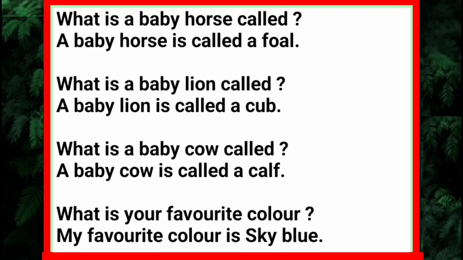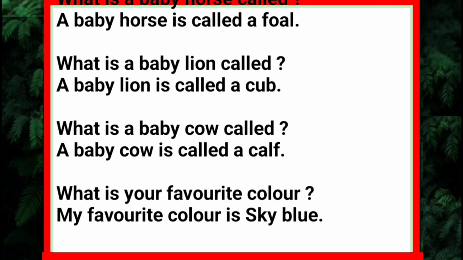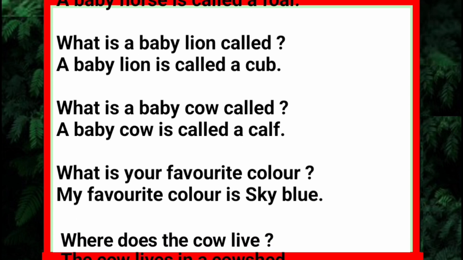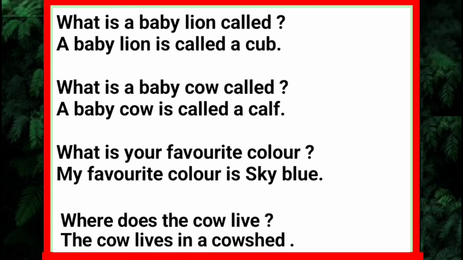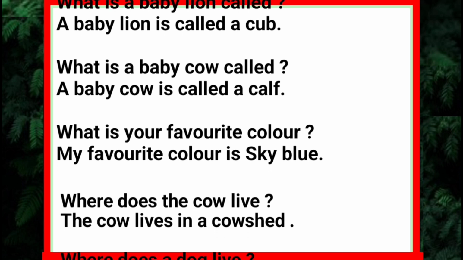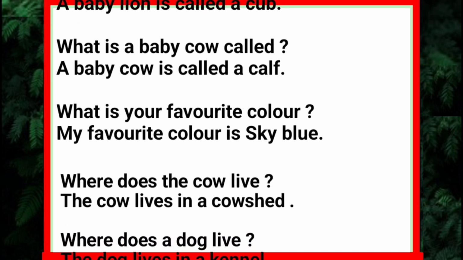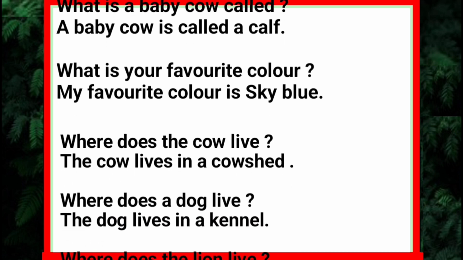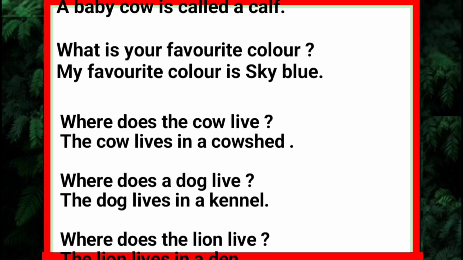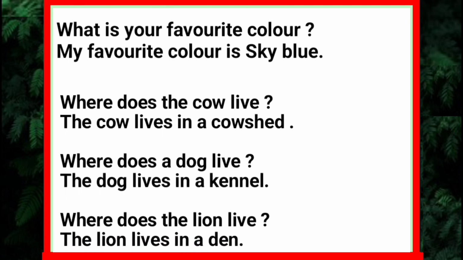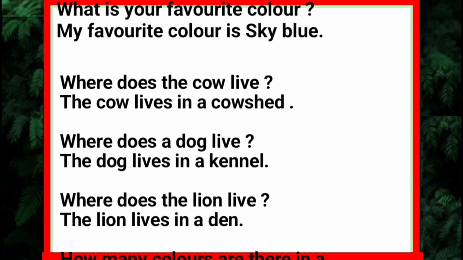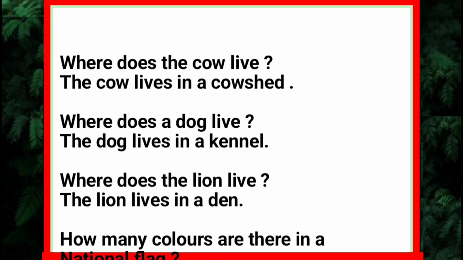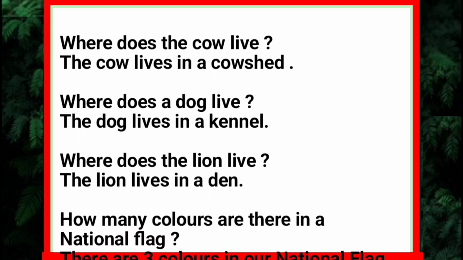What is a baby lion called? A baby lion is called a cub. What is a baby cow called? A baby cow is called a calf. What is your favorite color? My favorite color is sky blue. Where does the cow live? The cow lives in a cow shed.